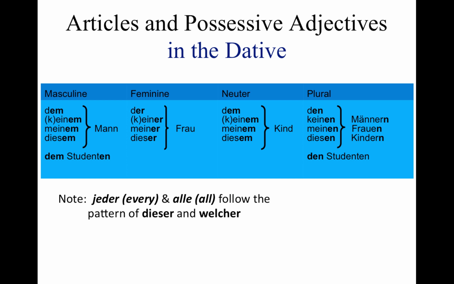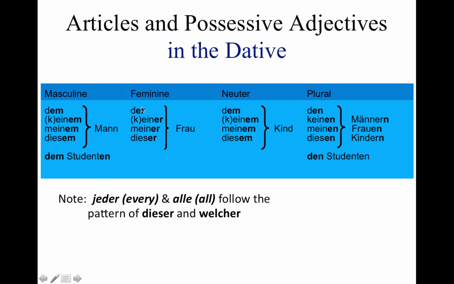So, hier ist dann noch einmal die Tabelle. Die müsst ihr lernen, auswendig lernen, sehr wichtig. So, wir haben maskulin, dem, oder einem oder keinem, meinem, diesem, Mann zum Beispiel, oder dem Studenten. Then we see that this one actually includes an en ending, also for the singular.